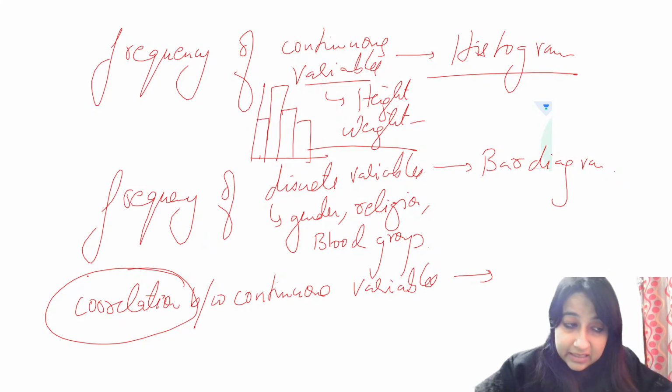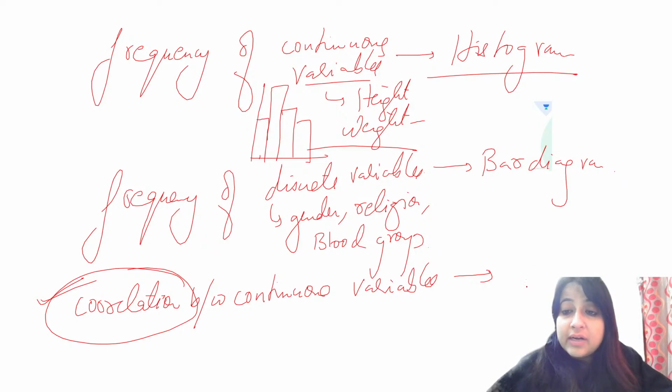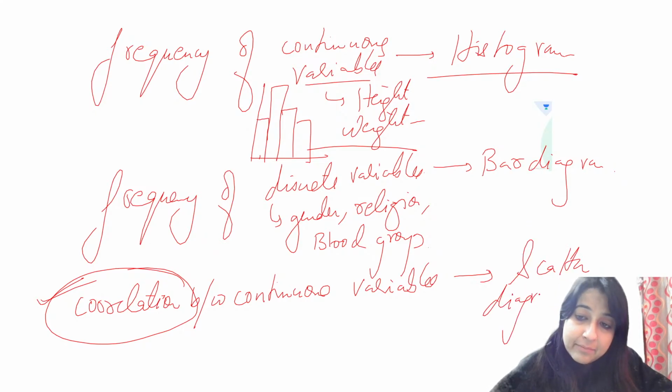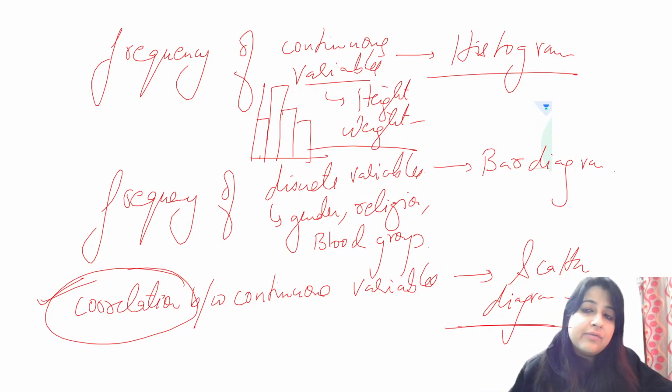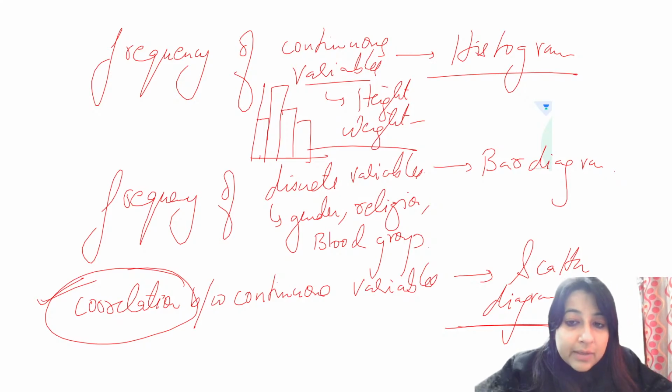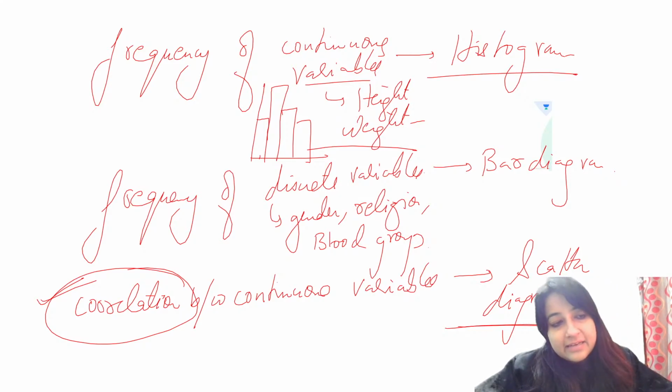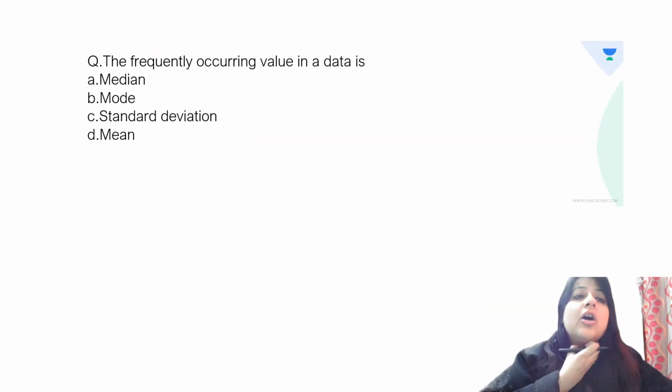So that is a different thing, okay. And if you see the word correlation, for correlation you will use the word scatter diagram. Okay, remember that. All right. So frequency of continuous variables, histogram; frequency of discrete variables, bar diagram; correlation between continuous variables, scatter diagram. ठीक है? All right.